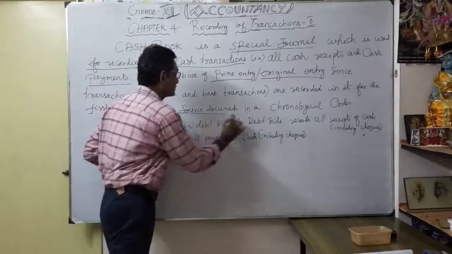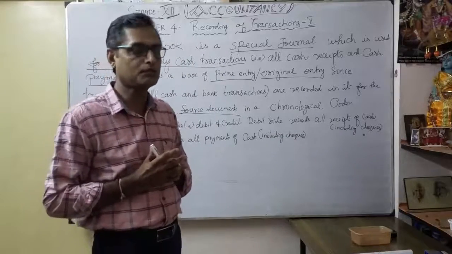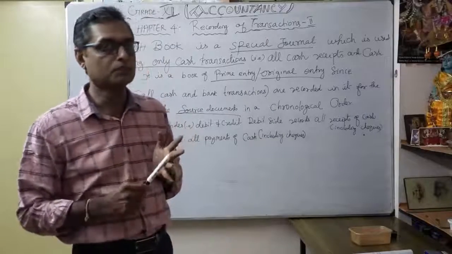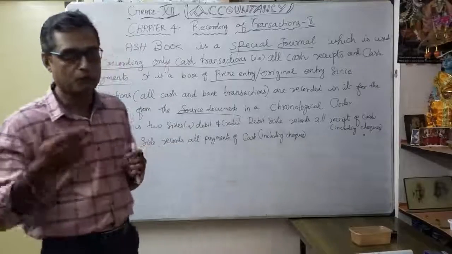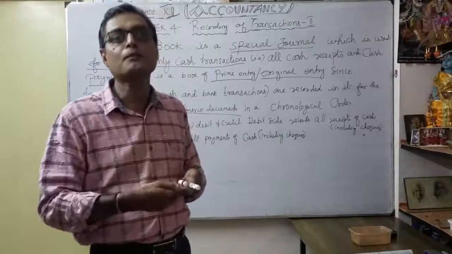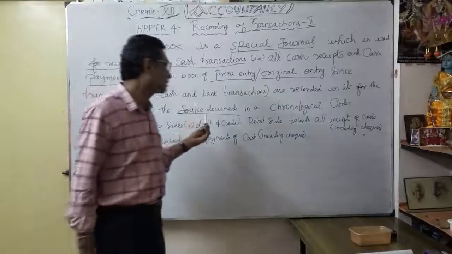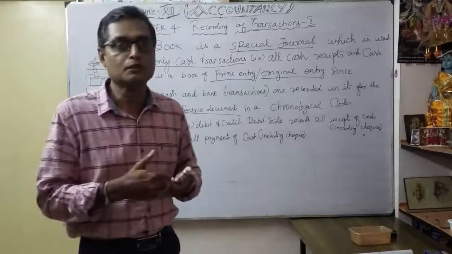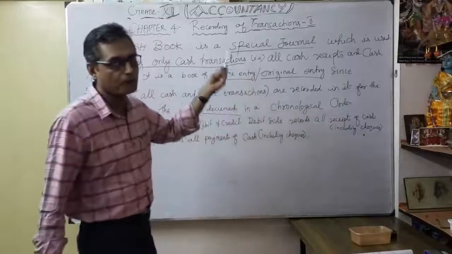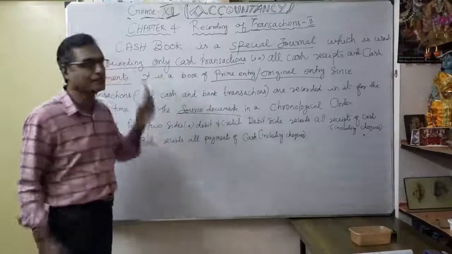the source documents. What are source documents? You already know the different source documents, maybe cash memo, invoice, bill. You go to the market, you purchase anything, you get the cash bill. Then with the help of the cash bill, you prepare the voucher. That is the source document, the voucher. Once you prepare the voucher, from the voucher you pass the journal entries with the help of the business transaction. If it is related to a cash transaction, you maintain the cash book.